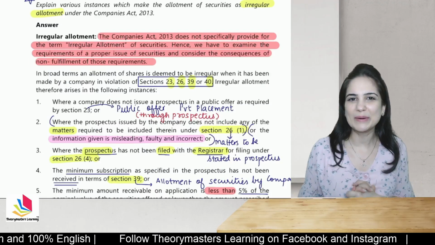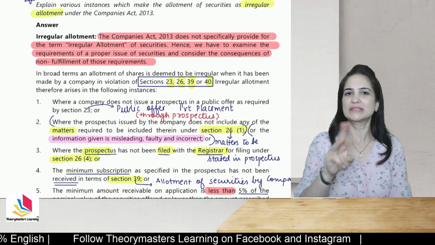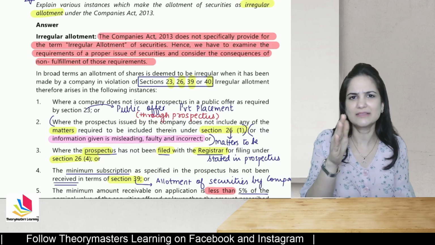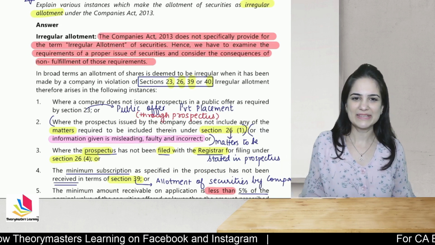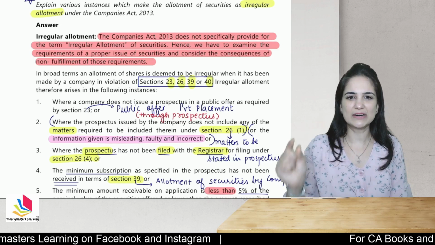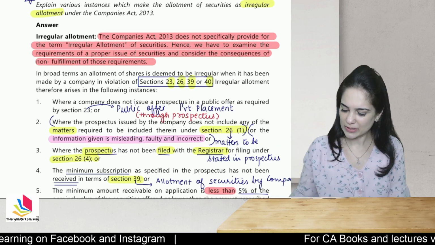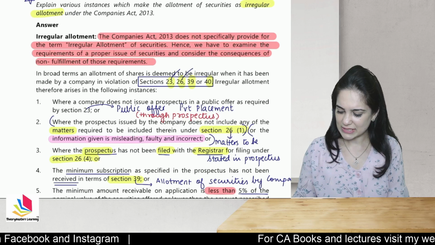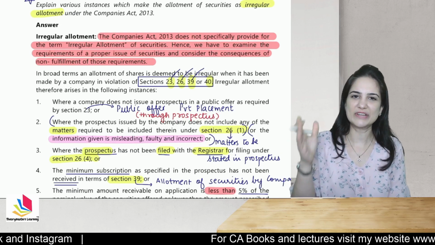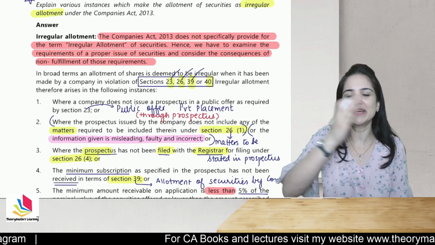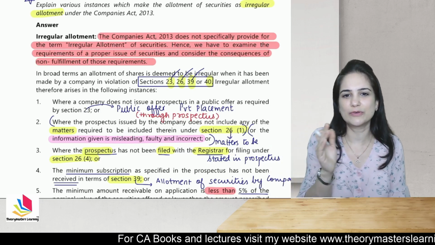So how will you remember these section numbers, students? It is nothing but the table of 3. In the second number, see, 23, 26, 39 and 40. How will you remember? 3, 6, 9. It is the table of 3. So 23, 26, 39. That is how you will remember.